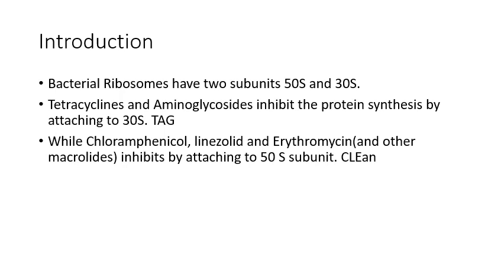So tetracyclines and aminoglycosides, these two drugs inhibit 30S ribosomal subunit and ultimately inhibit the protein synthesis. Here is the mnemonic TAG. T for tetracycline and AG is for aminoglycoside. So TAG is for 30S subunit.